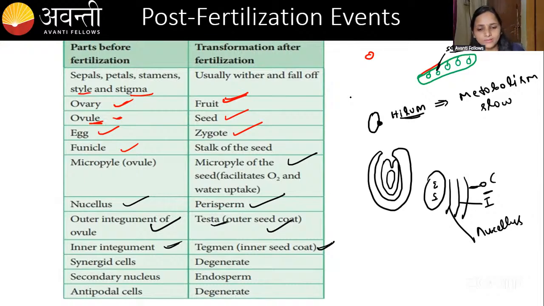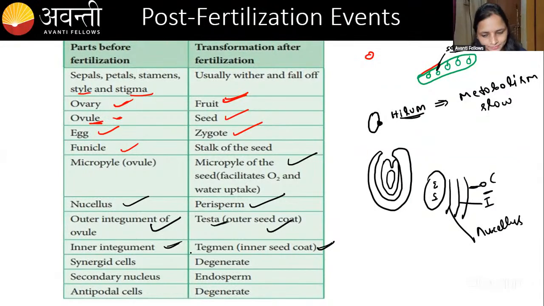Micropyle is nothing but a pore-like structure. A pore-like structure. In the ovule, you can see it if you take any seed at home. There will be a small pore-like, small hole-like structure, not an opening, a small pore-like structure. I will show you in the coming slides. Okay, the micropylar region.